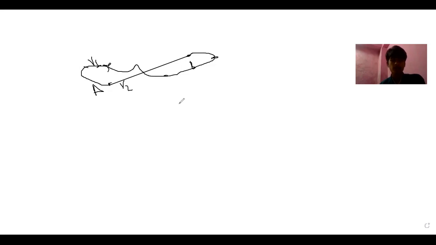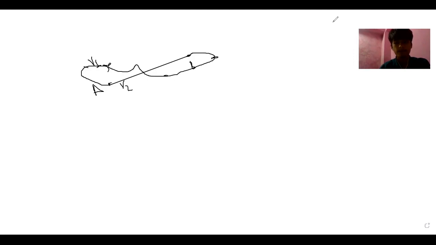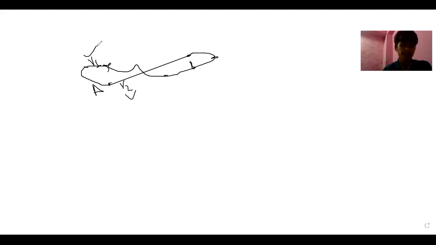Are you able to see my whiteboard, class 9? Are you able to see my whiteboard or not? Yes, sir. So tell me, which one is displacement, R1 or R2? This is R2 and the upper one is R1, right? Which one, the longer one or the shorter one? I think you have forgotten the definition also, right?